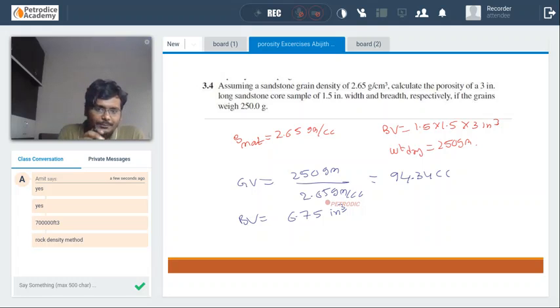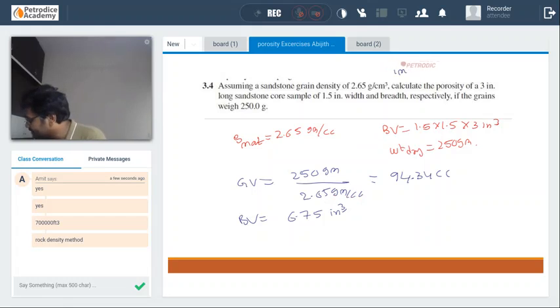Okay, you need to be able to convert this particular inch cube to centimeter cube. 1 meter is equal to 3.28 feet is equal to 100 centimeter. That means 1 foot is 12 inch. So 3.28 into 12 inch is equal to 100 centimeter.